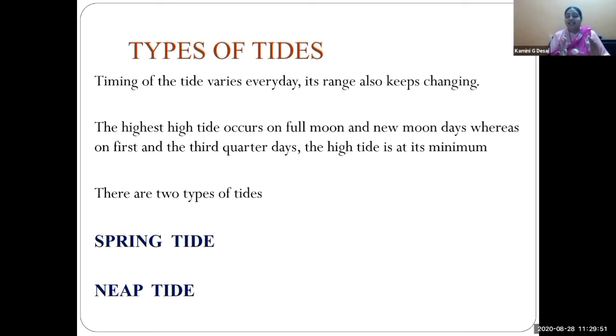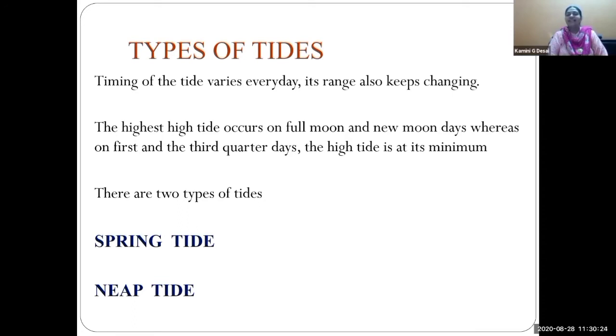But in tides, the timings are not the same. It always varies. Every day it varies. Why? Because of the moon's position, because of the earth's position, because of the revolution of the earth and moon, the timing of tides changes every day. You know, it takes 12 hours and 25 minutes every day, and its range also keeps changing.